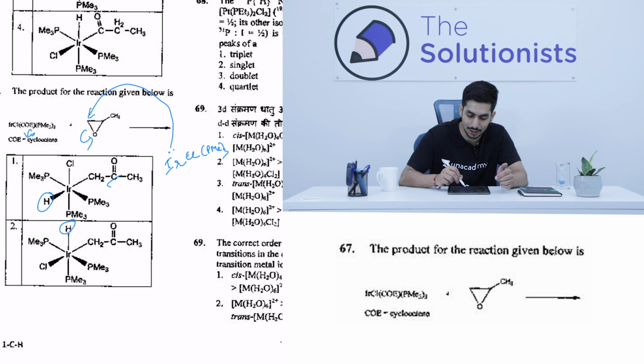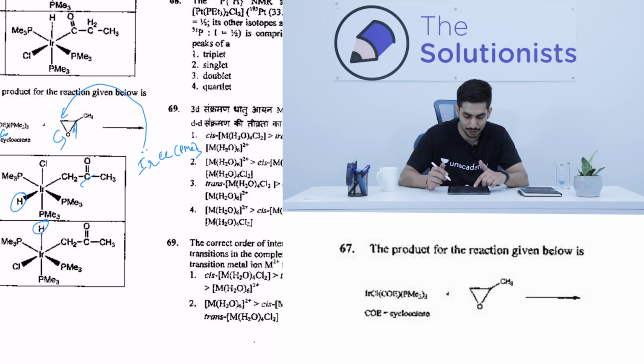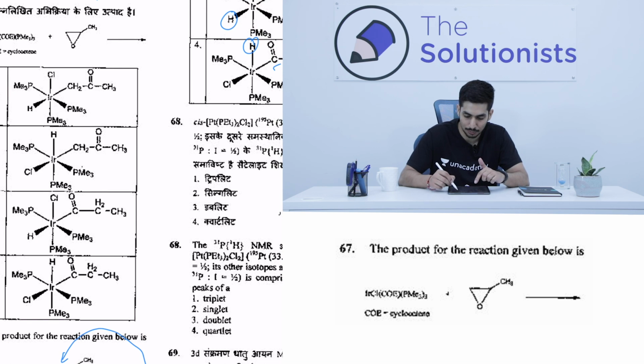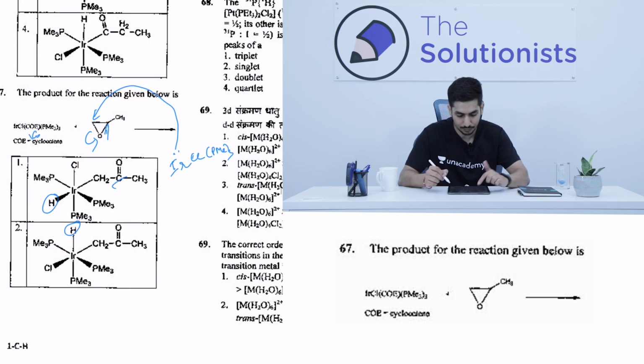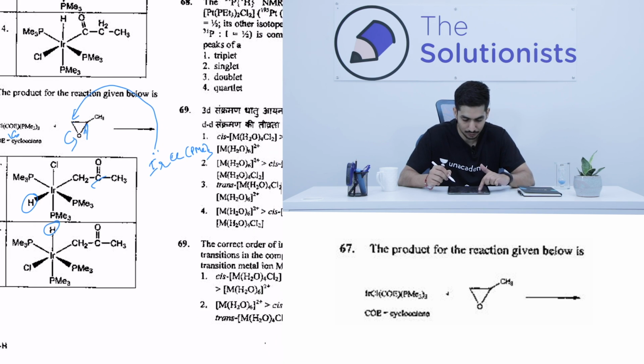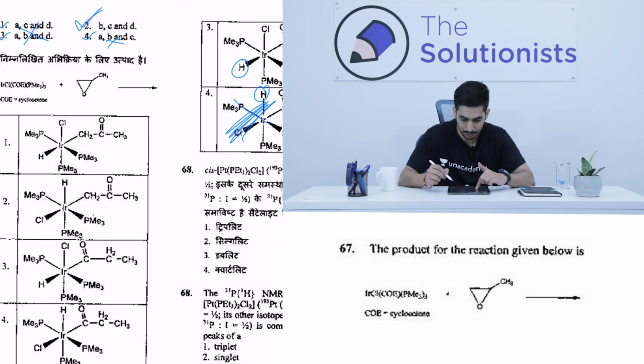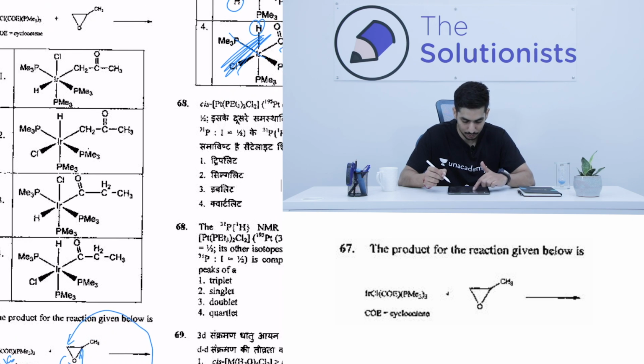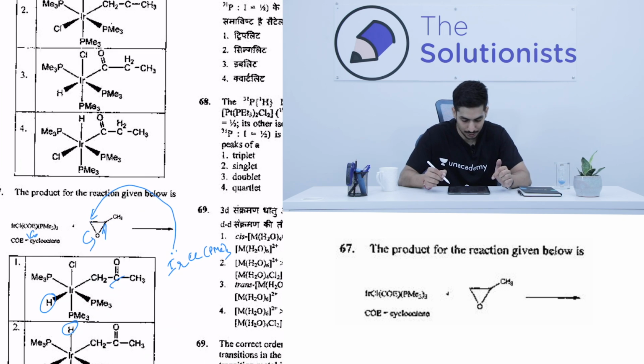The CO is not directly attaching, because the iridium first attaches to the carbon, and then the epoxide ring opens. So iridium, then carbon, and then we have the CO bond over here, right? So it will not be a direct attachment. First of all, let's remove the options with direct attachment. Obviously option number 4 we can easily remove because it shows direct attachment. Now we are left with options 1, 2, and 3. So among 1, 2, and 3, which one would be the correct answer?